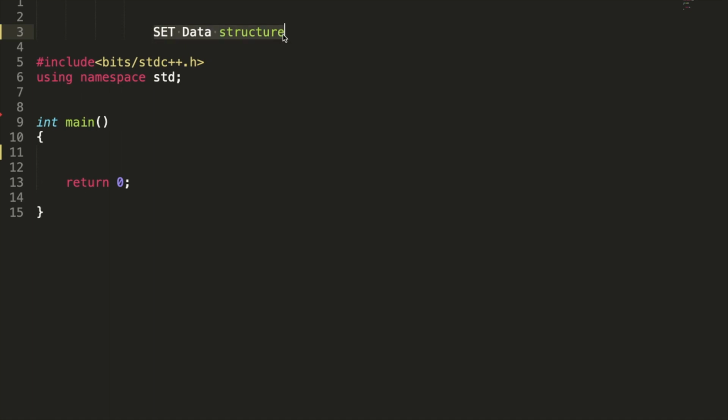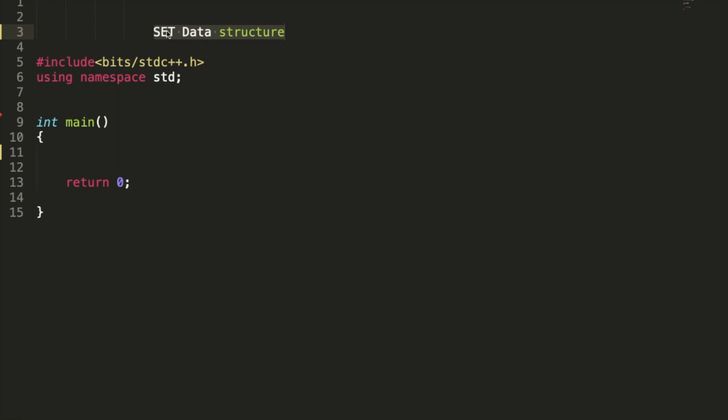And in this lecture we are going to study how to insert an element in the set, how to take it out, and how to use upper bound and lower bound in set. So how set is useful to us is to take out the first element and last element, because set is storing the elements in increasing order. This helps us to retrieve the data back in log n time. Also the complexity of inserting data into the set is log n, and to retrieve it back is also log n.